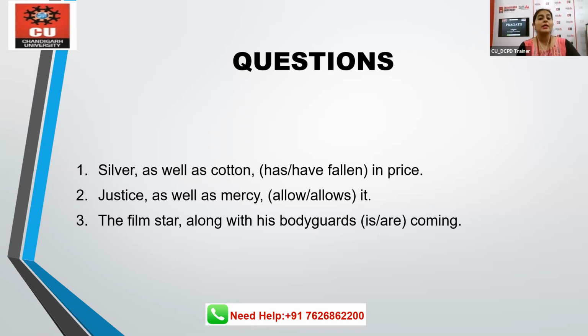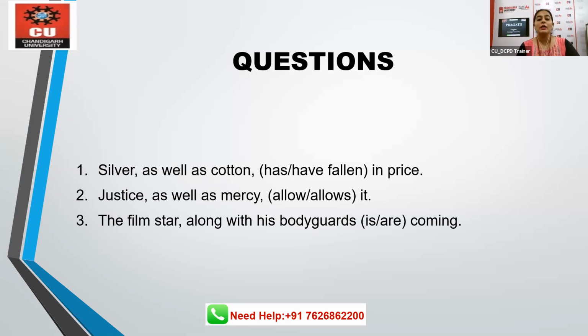Silver as well as cotton has fallen in price, as well as, not have. Justice as well as mercy allows it. Allows is singular, allow is plural. As I shared with you, a singular verb has s or es, a plural verb would not have s or es.